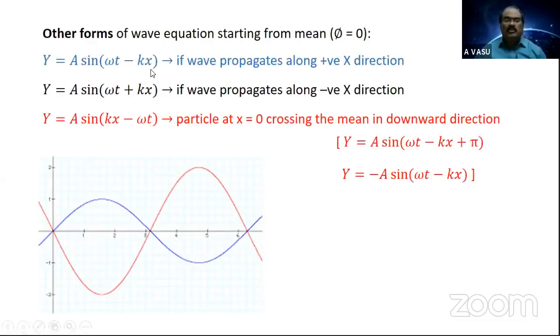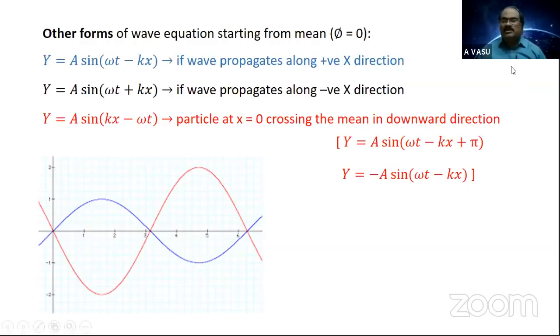Here itself, some more information I would like to give. y is equal to a sine omega t minus kx is the equation for a progressive wave which is transverse in nature, transverse mode of vibration. It clearly suggests that the wave is propagating along x direction, whereas the particle is vibrating along y direction. Suppose I ask you, what must be the equation for a transverse wave in which the particle is vibrating about x direction and the wave is propagating along y direction?